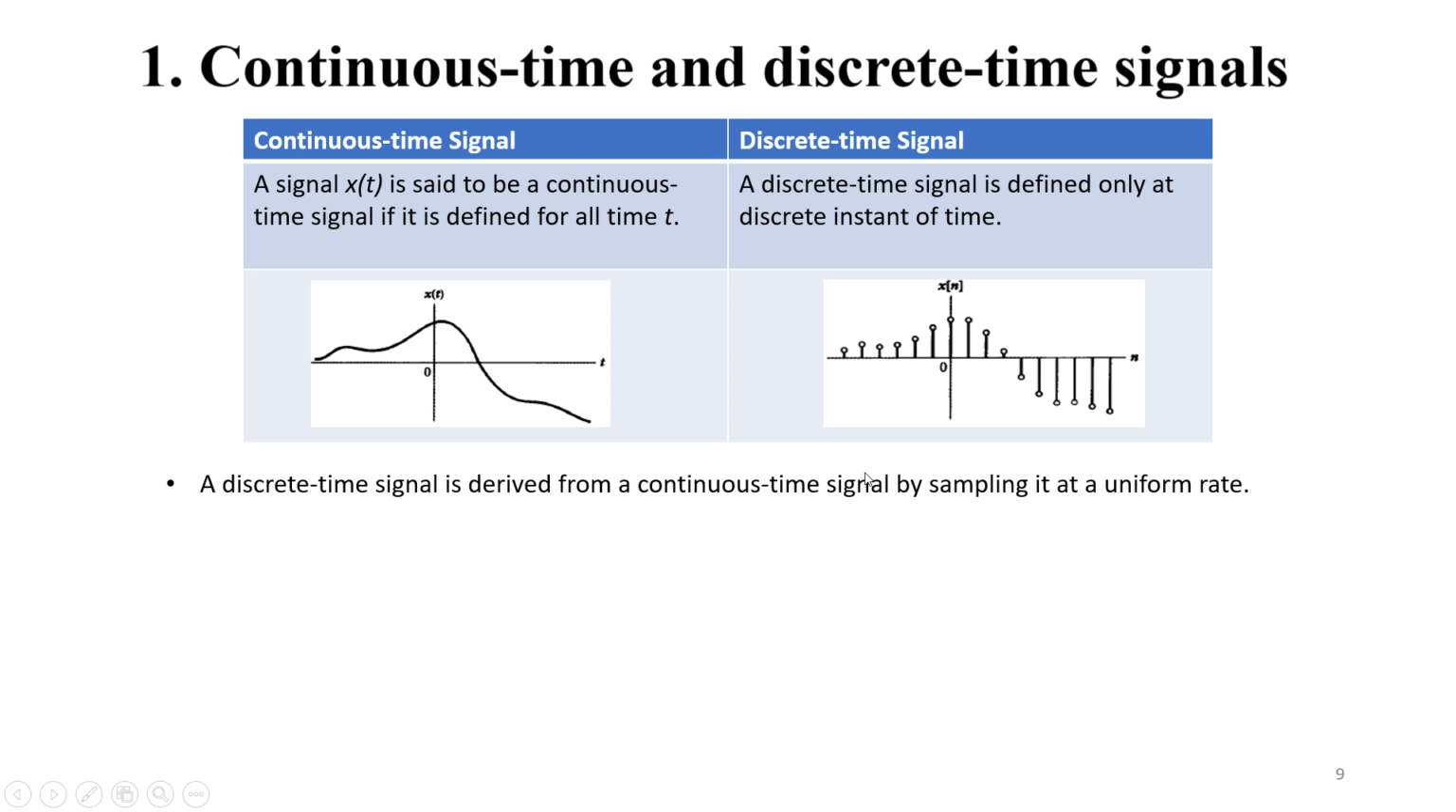A discrete time signal is derived from a continuous time signal by sampling it at a uniform rate. Sampling means we have been discretizing. Sampling after all leads to a discretization of a continuous time signal. Sampling means we take out some samples at particular time instants only.